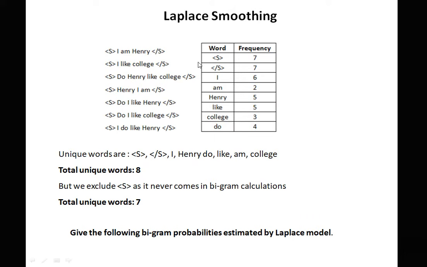So how to apply the Laplace smoothing? Here total unique words are 8, but we exclude the start of the sentence, because once the sentence starts there will never be a start of the sentence. So in bigram calculation we never take the start of the sentence, because it never comes in a bigram calculation. So total unique words are 7. Now how do we calculate using Laplace? In the numerator we add 1, and in the denominator we add the total number of unique words.